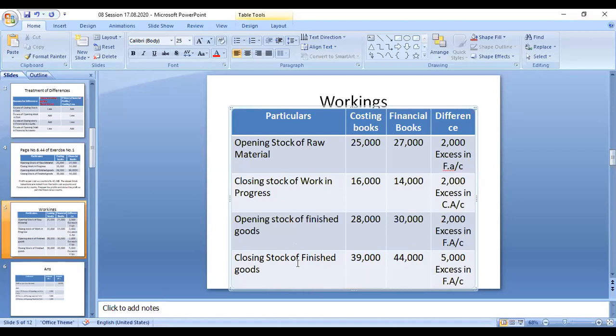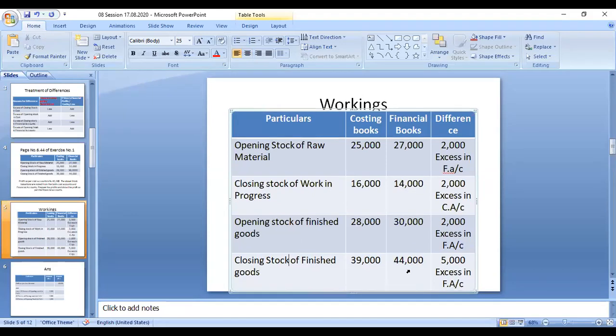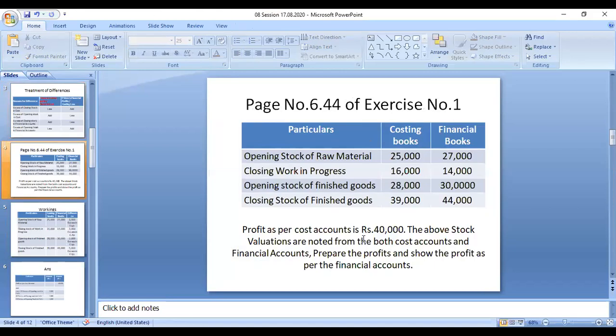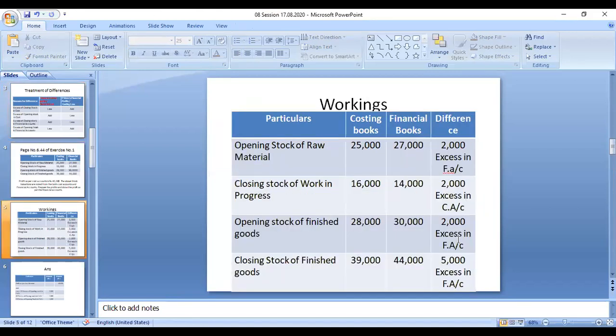So now we can go to the slide also. We can go to the previous slide so we can understand closing stock excess in financial account. What do you have to do? So I will check it here. Excess of closing stock in financial account means you have to add it to your cost accounting profit. So this 5,000 should be added.